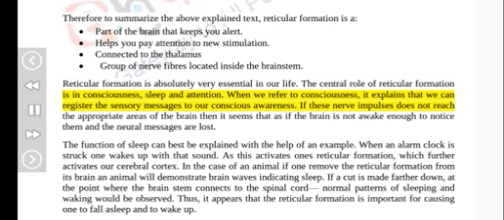When we refer to consciousness, it explains that we can register sensory messages in our conscious awareness. If these nerve impulses do not reach the appropriate areas of the brain, then it seems as if the brain is not awake enough to notice them and the neural messages are lost.